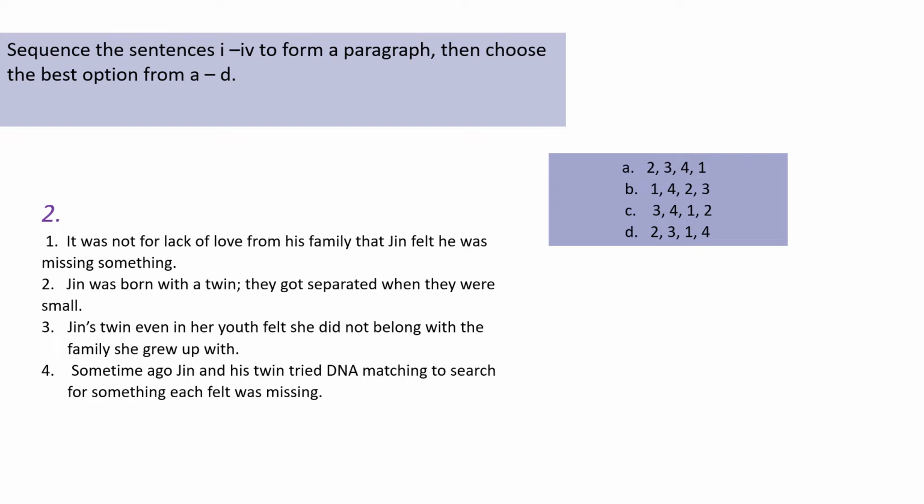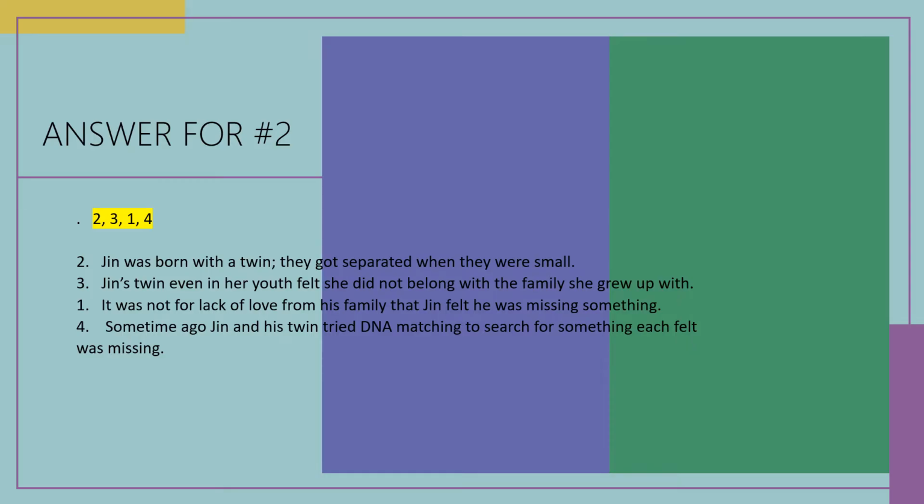It was not for lack of love from his family. So this means this could probably follow a sentence, no? And for number two sentence, Jin was born with a twin. So we could probably get this as the first sentence, okay? And number three could follow number two, okay? So make a choice from these options A, B, C, D, and then let's look at how it should be sequenced. So the answer for number two will be 2, 3, 1, 4.